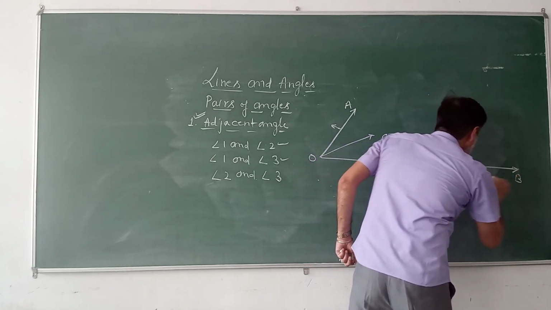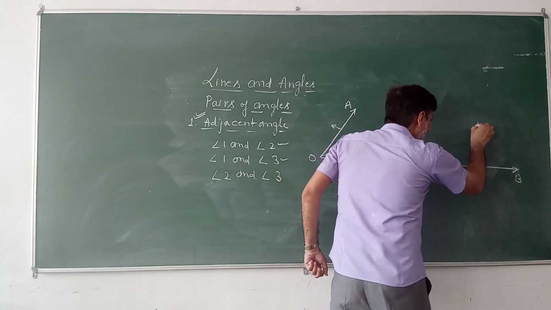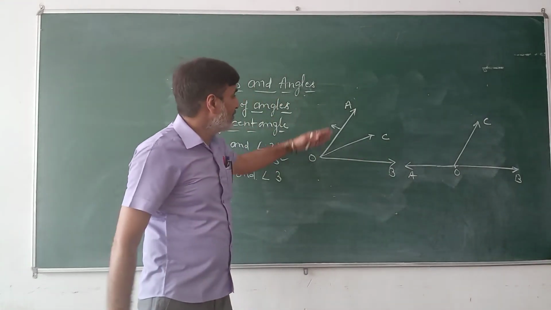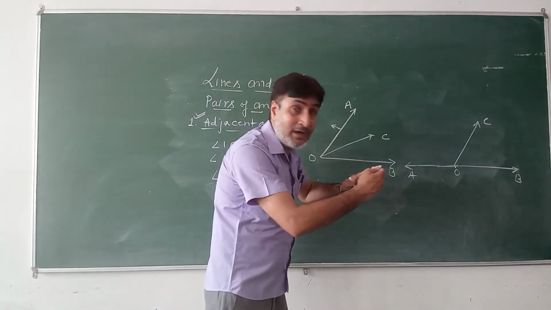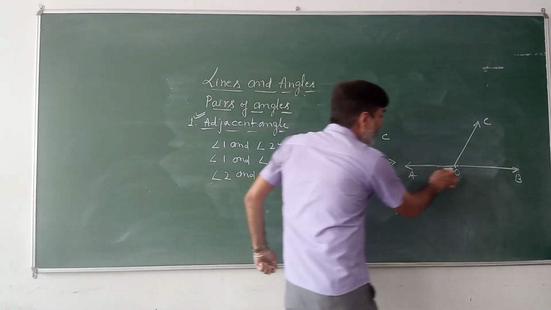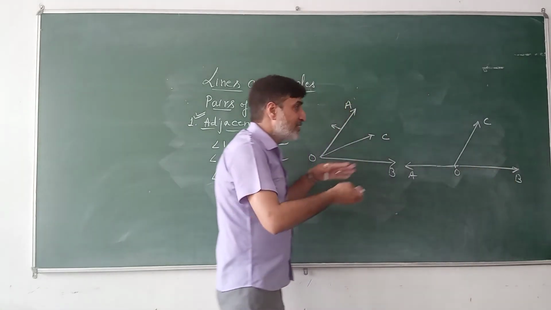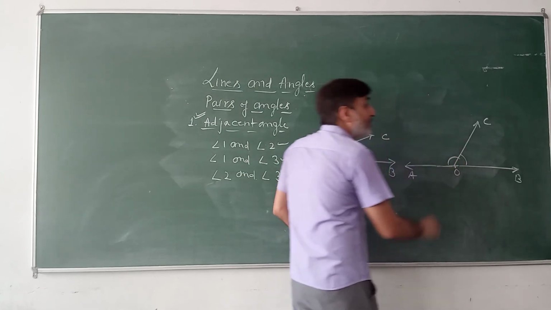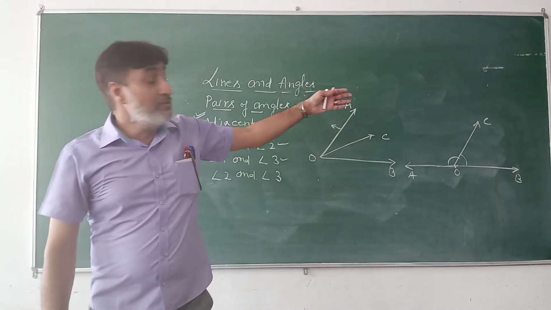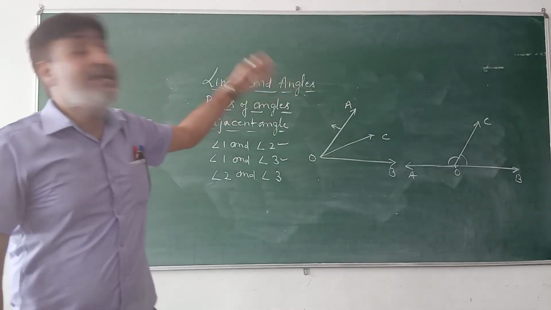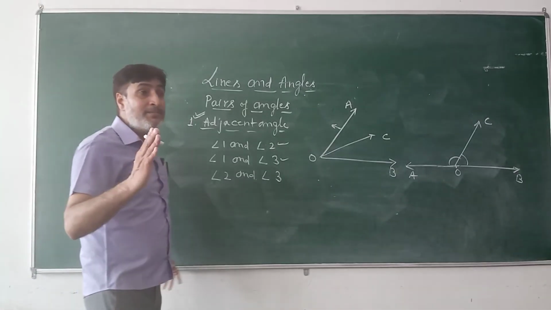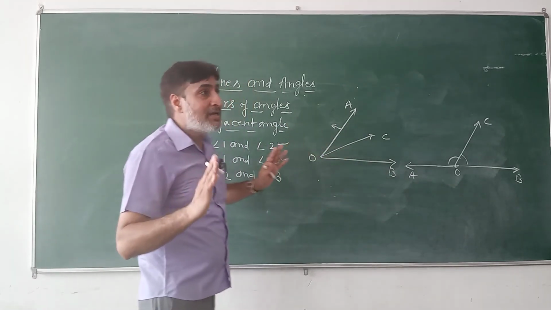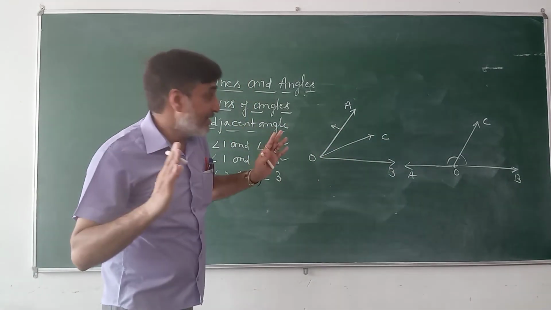This be OB, this be OA, and this be OC. In such a situation, when OA and OB become opposite rays, this AOB becomes a straight line, and this pair of adjacent angles becomes a linear pair. The sum of these two angles becomes 180 degrees. So a linear pair of angles is nothing but a special type of pair of adjacent angles.